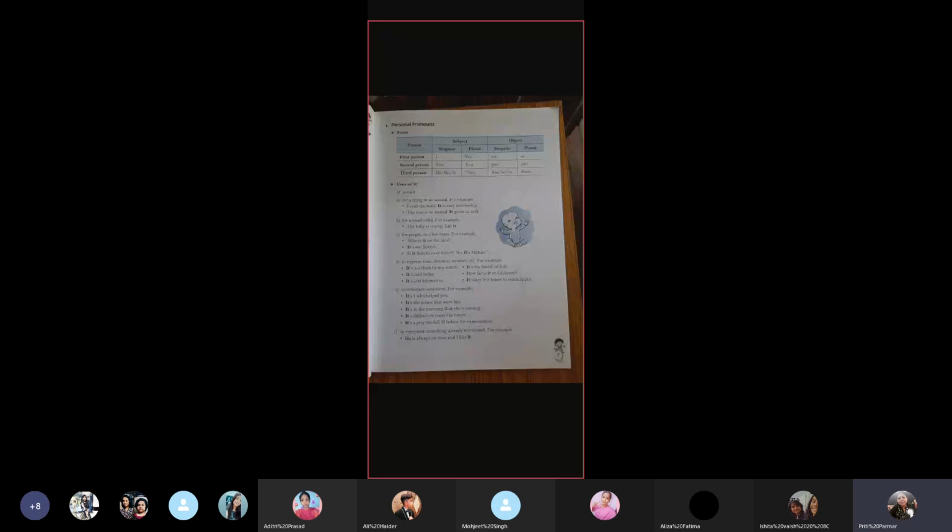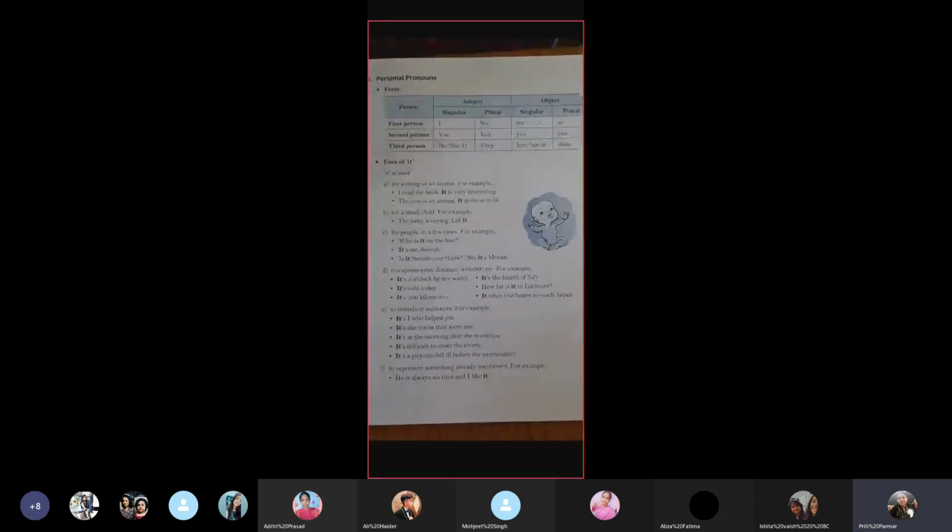Now, uses of it. Let us see where the word it is used. Okay, let us see this. Now, first A it is used for the things or animals. I read the book. It is very interesting. Now, that book is a non living thing. When we talk of anything or any animal, we talk of it. Supposing there's a dog in our house, we don't say he is a great dog or she is a great dog. We say it is a great dog.